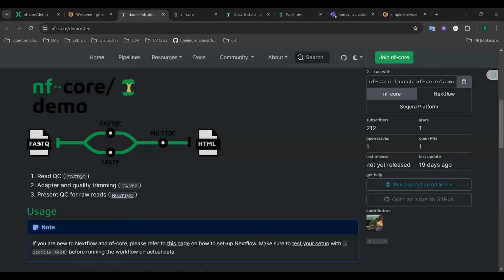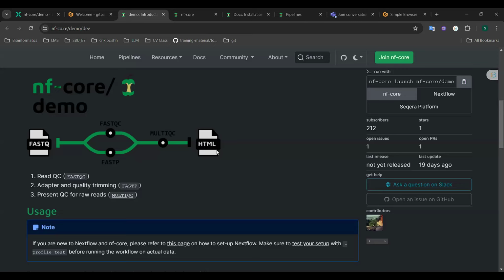This pipeline starts with raw sequencing data files, which are FastQ files, as input. Then it checks the quality of the raw data using FastQC, and removes adapter sequences and low-quality bases from the raw data using fastp. Then it checks the quality of the clean data using MultiQC, and finally the clean and quality-checked data comes with a MultiQC report in HTML format.